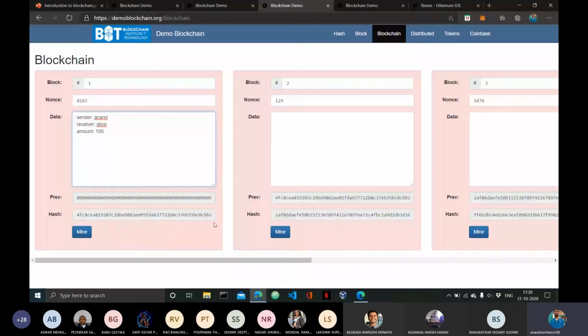And suppose I copy this hash from this block and paste it here, then the hash of this block will change, because the hash is generated using the previous hash. So this will also change, and the cryptographic link between these two blocks will change. So if I make a change in the first block, I have to make a change in each and every block following that block.